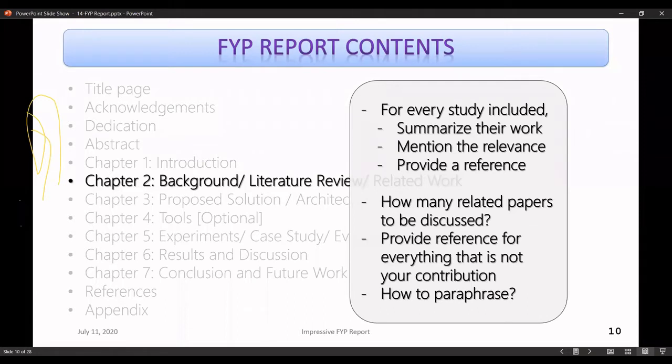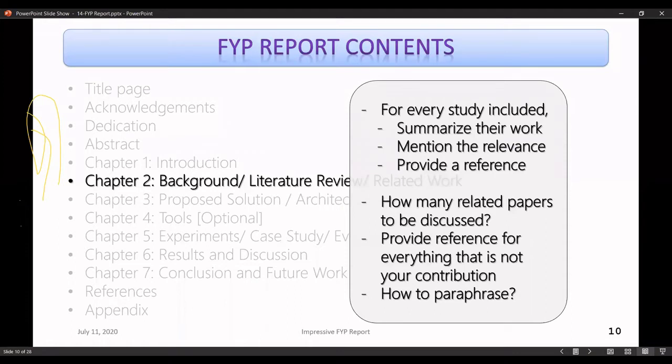Sometimes maybe you talk about the data that they used. It was a data set maybe that was publicly available, and you decided to use the same data set because it was publicly available. It was accepted by the research community, and you decided to use the same data set, right? And of course, we have to provide the reference for each included study, right?